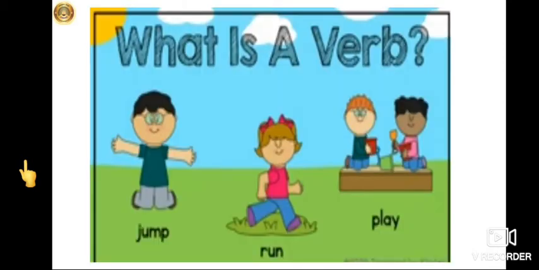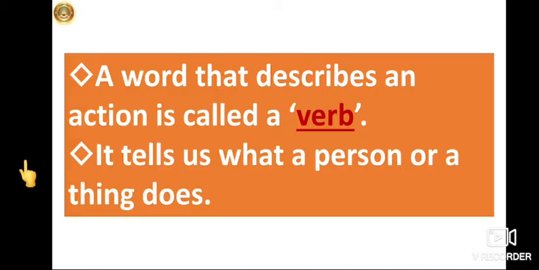So, tell me children, what is a verb? A word that describes an action is called a verb. It tells us what a person or thing does. So children, tell me what I am doing here now, or what you are doing. Yes, I am teaching you all and you are listening to me. So teaching is an action and listening also is an action done by you and me. So teaching and listening are verbs.